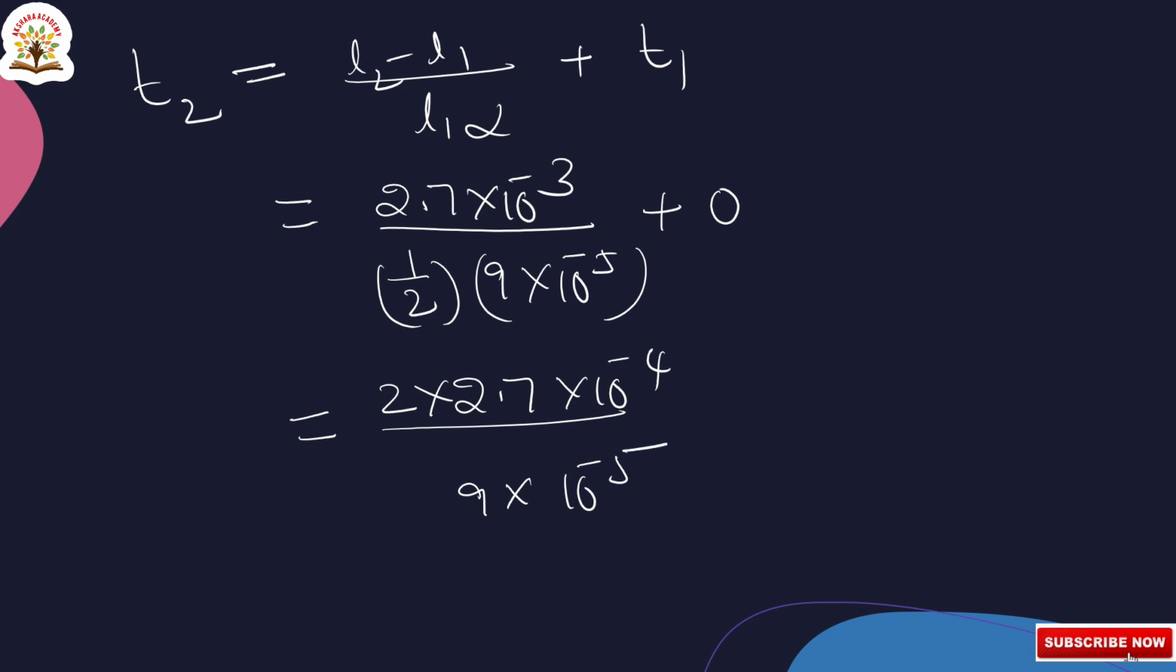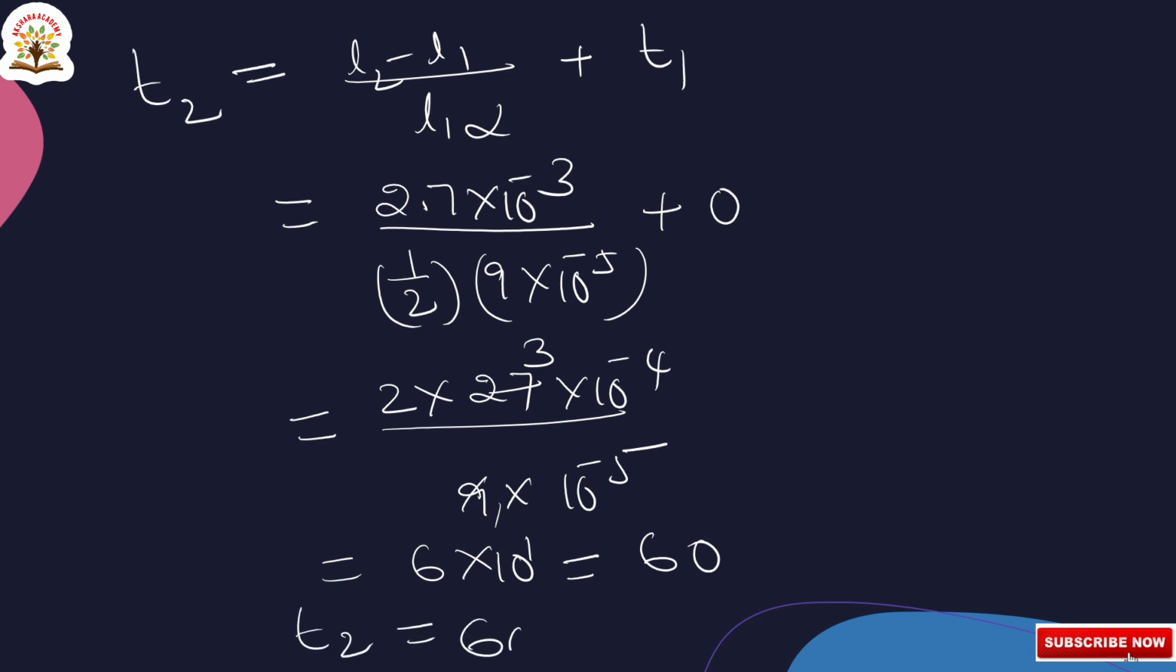Here we write the decimal representation, so 27 into 10 to the power of minus 4. So 9 ones are 9, 9 threes are 27, 3 twos are 6. Here minus 5 will go to the numerator, plus 5. 5 minus 4 is 1. So 60 into 10 to the power of 1, that is equal to 60. So the final temperature T2 is equal to 60 degrees centigrade. This is the final answer. Okay, next we will go to the next question.